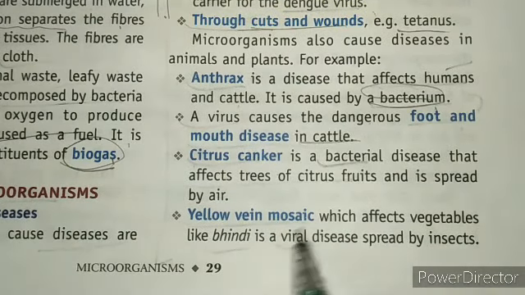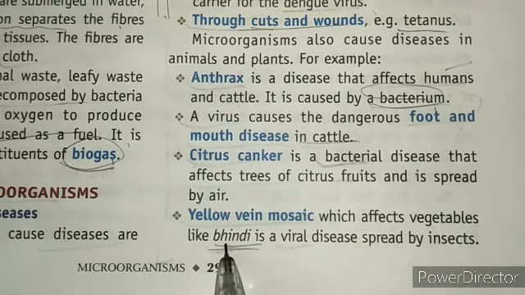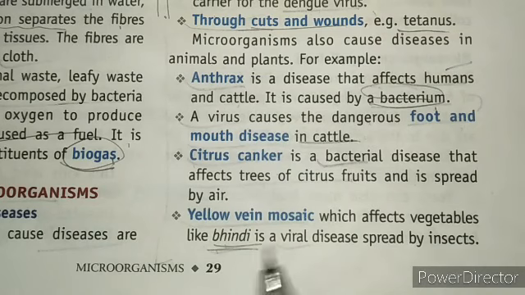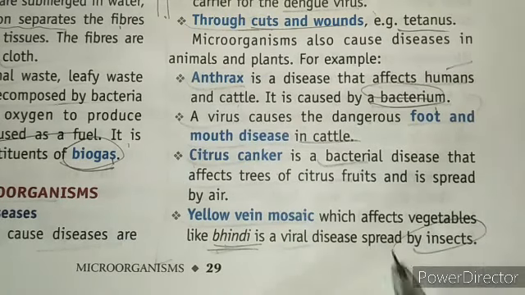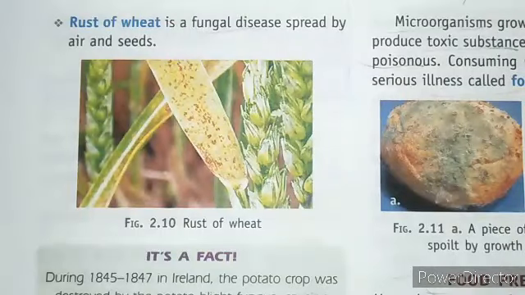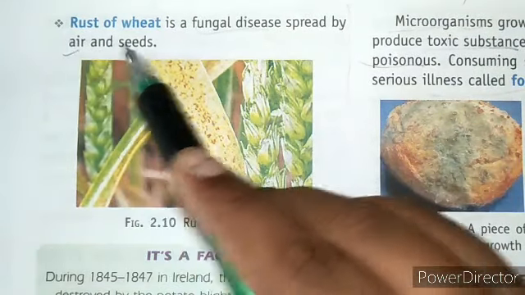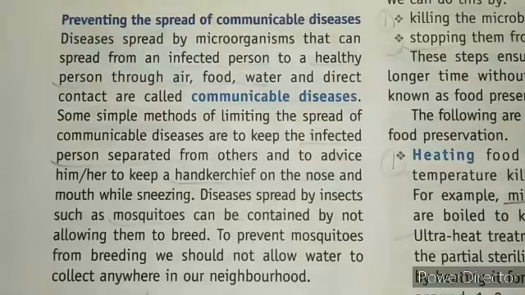Next we have yellow vein mosaic. It affects vegetables like bhindi, that means okra. It is a viral disease spread by some insects in the bhindi. Rust of wheat is also a fungal disease. Here there are patches of brown rust on the wheat, and it is spread by air and seeds.